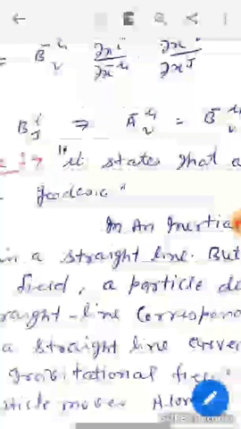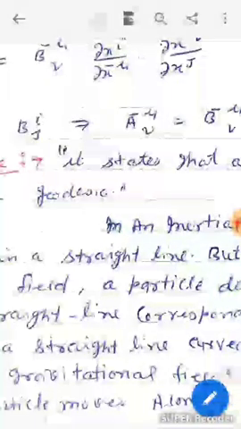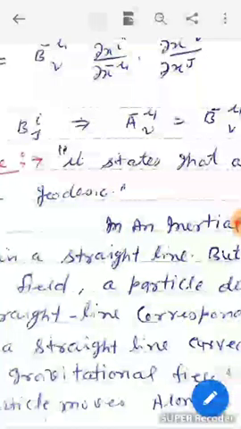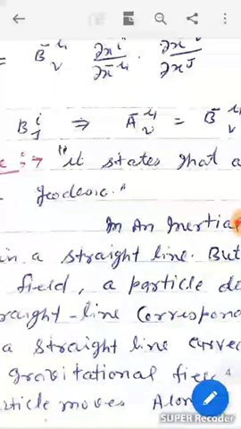Geodesic postulate. The geodesic postulate states that a free particle moves along a geodesic in an inertial frame. A free particle moves in a straight line, but in the presence of a gravitational field, a particle describes a path which is a straight line corresponding to curved space. Since a straight line in curved space-time, or in the presence of a gravitational field, is a geodesic, every particle moves along a geodesic.